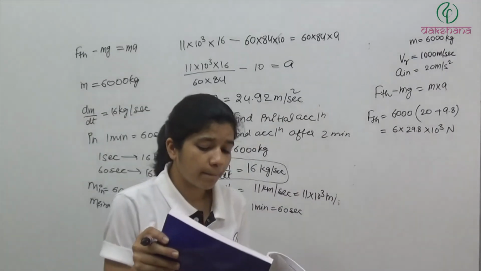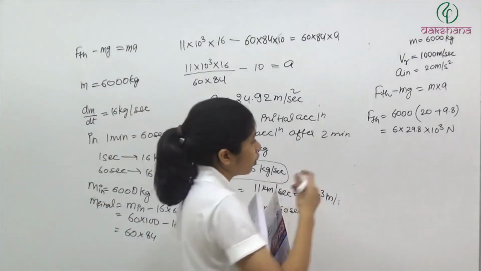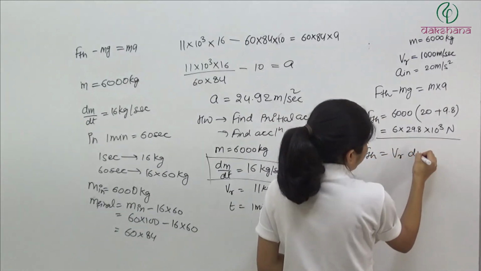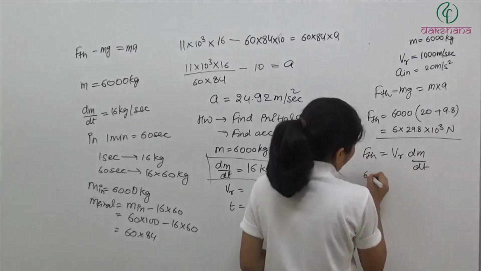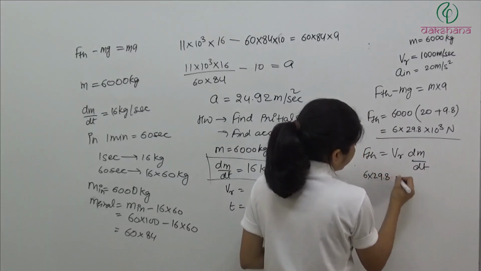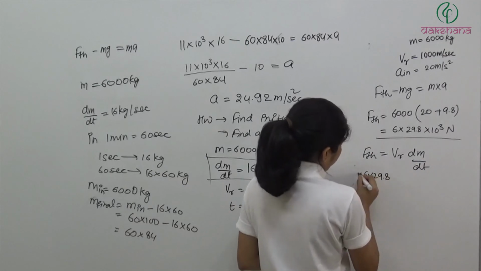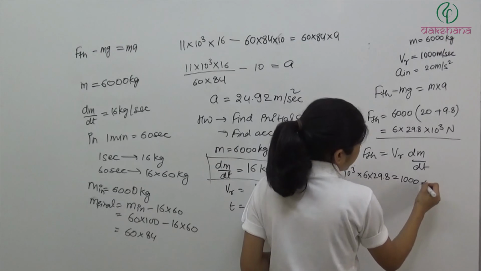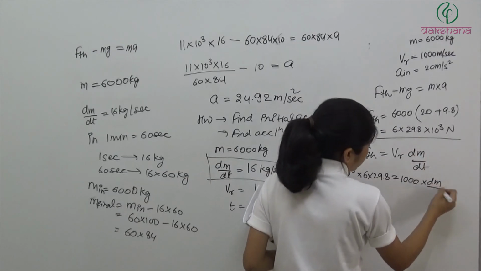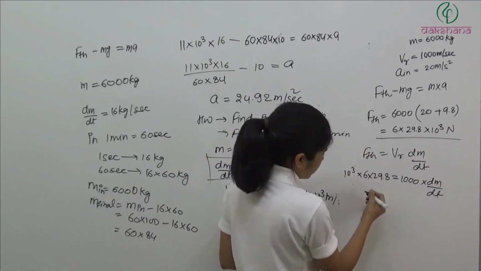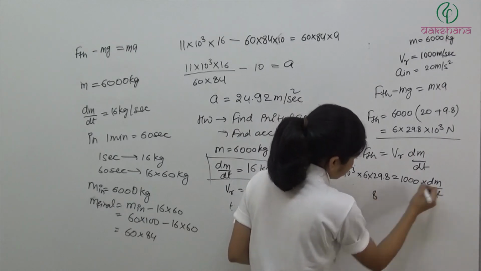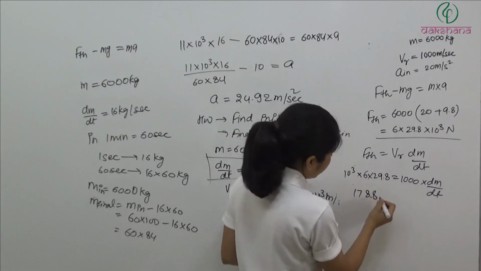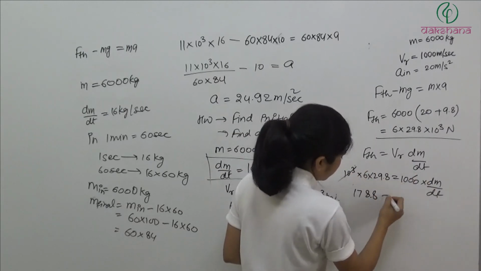Now from here we have got the value of F thrust, and F thrust is equal to what? Vr into dm by dt. So 6 into 29.8 into 10 to the power 3 is equal to Vr, 1000 meter per second, into dm by dt, that we have to find out. So from here, if we multiply this, 178 into 10 to the power 3, 10 to the power 3 cancel.